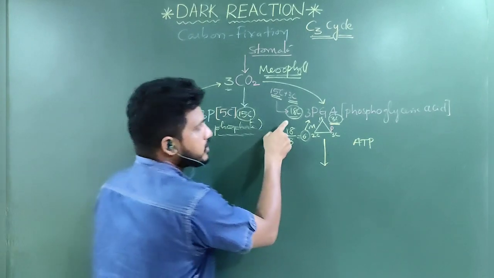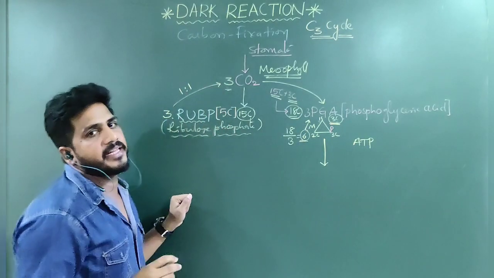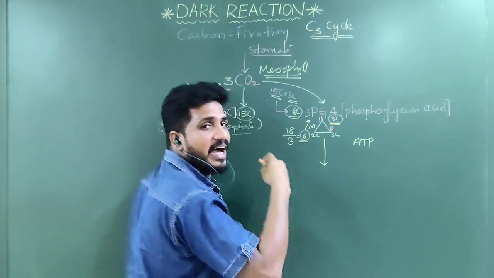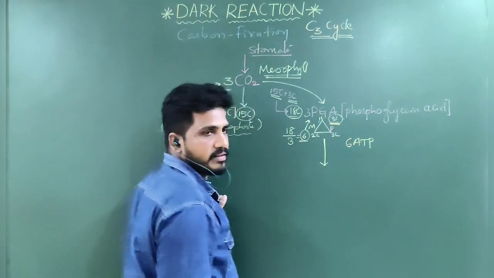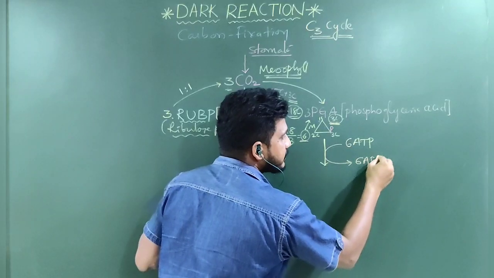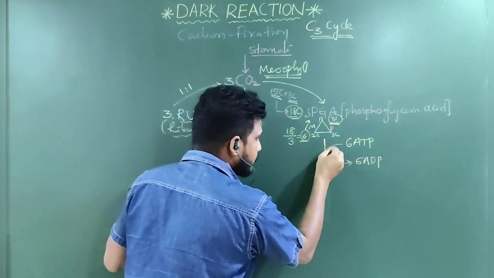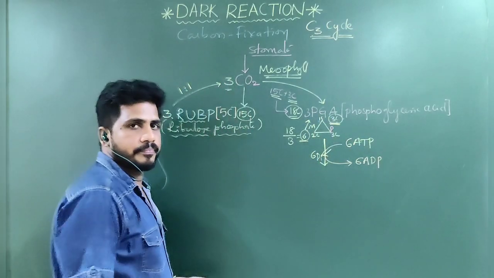So, how many molecules are these? 6 molecules. Each molecule requires 1 ATP. Then how many ATPs do I have to demand? I have to maintain 6 ATPs. They come and become 6 ADPs.